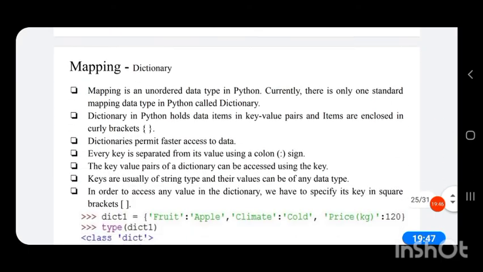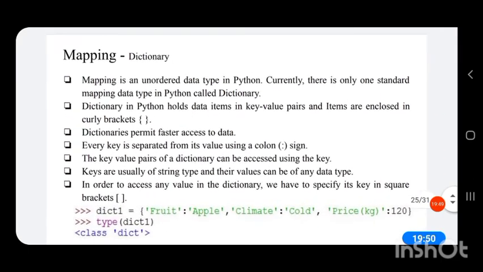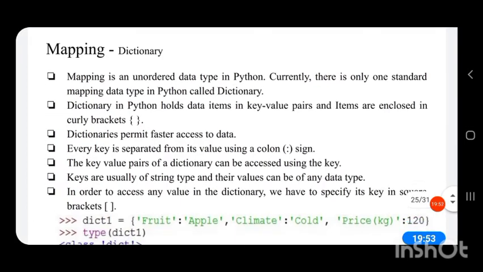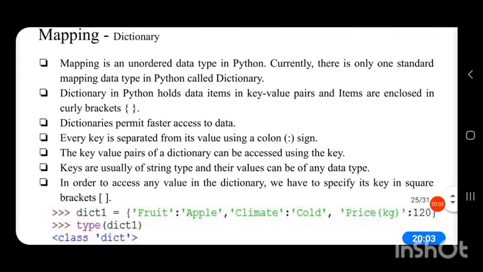Next is mapping. In mapping, we have the data type dictionary. The mapping data type is classified into only the dictionary data type. Mapping is an unordered data type in Python. Currently, there is only one standard mapping data type in Python, called dictionary. A dictionary in Python holds data items in key-value pairs, and items are enclosed in curly brackets.